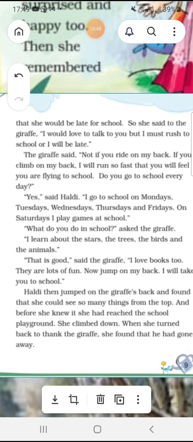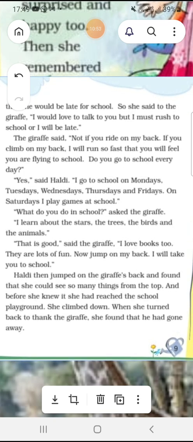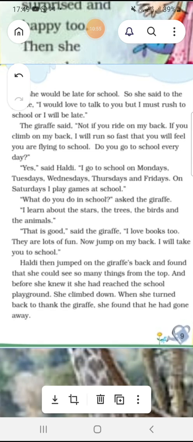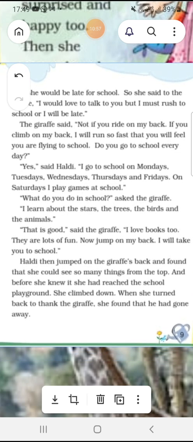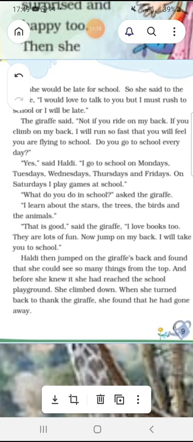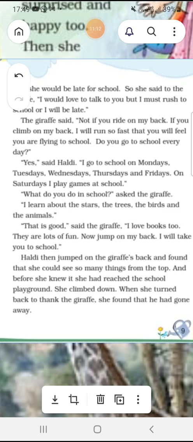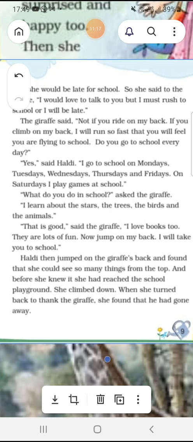"That's good," said the giraffe. "I love books too. They are a lot of fun. Now jump on my back. I will take you to school." Haldi then jumped on the giraffe's back and found that she could see so many things from the top. And before she knew it, she had reached the school playground. She climbed down. When she turned back to thank the giraffe, she found that he had gone away.